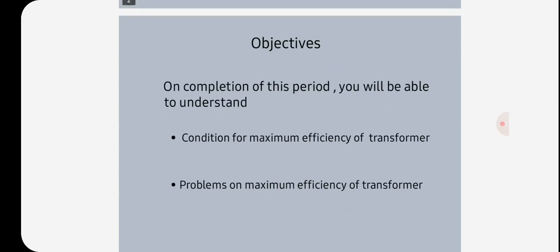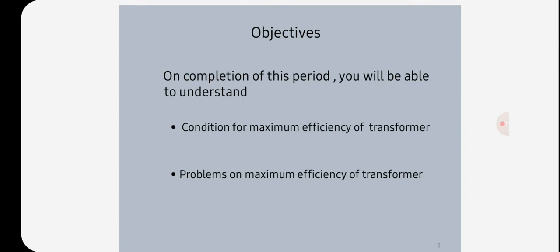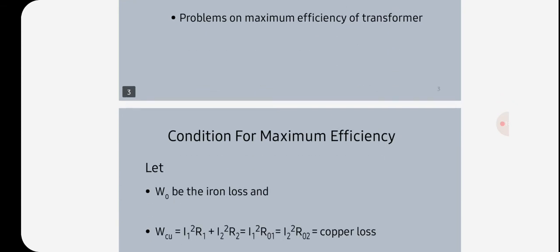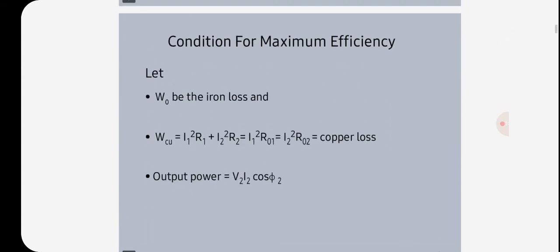Now we are going to discuss the condition for maximum efficiency of a transformer, and we are going to solve a few problems based on the condition for maximum efficiency. The efficiency of a transformer is maximum at a particular condition.